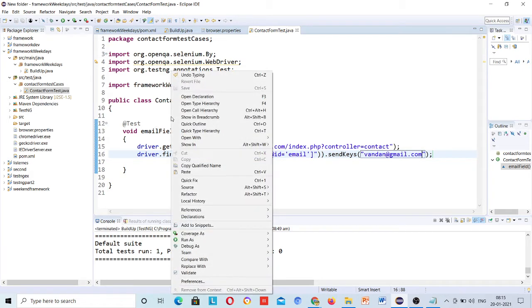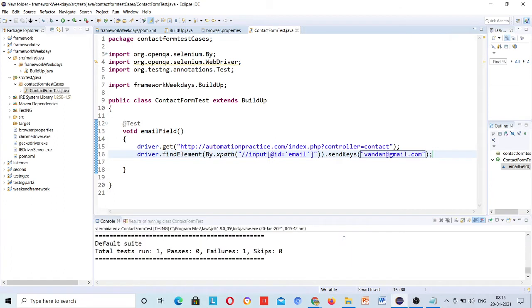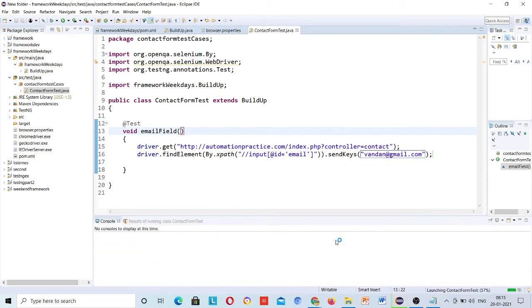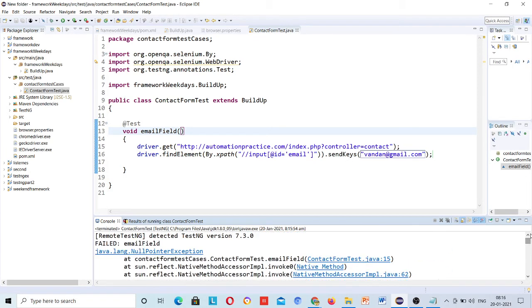Okay, now if you run this, see, null pointer exception, contact email field.